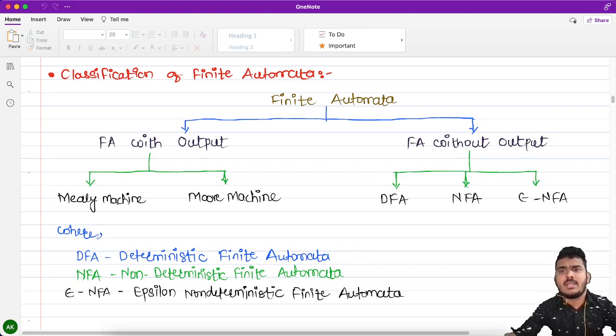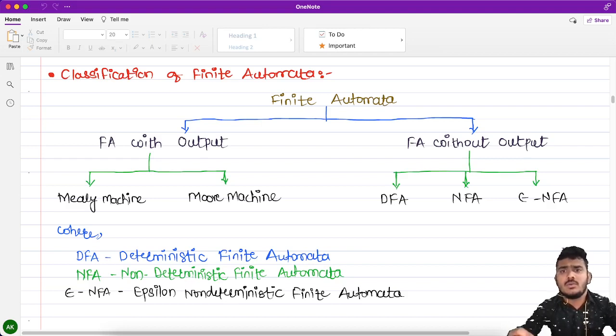Along with that, finite automata without output is again divided into three types. One is DFA, another is NFA, and third is epsilon NFA. DFA stands for deterministic finite automata, NFA stands for non-deterministic finite automata, and epsilon NFA stands for epsilon non-deterministic finite automata or non-deterministic finite automata with epsilon rules.